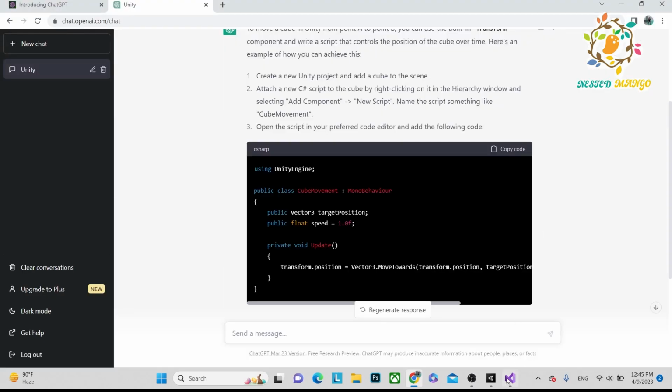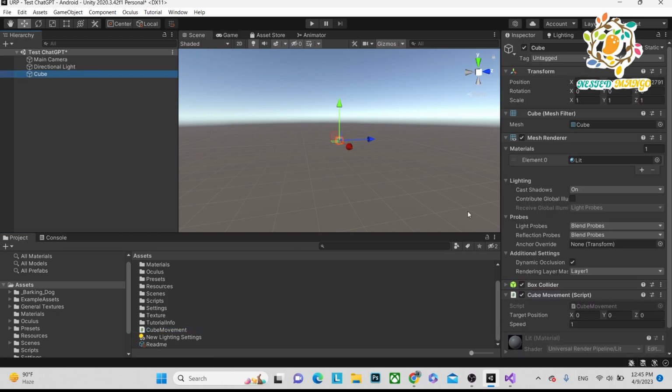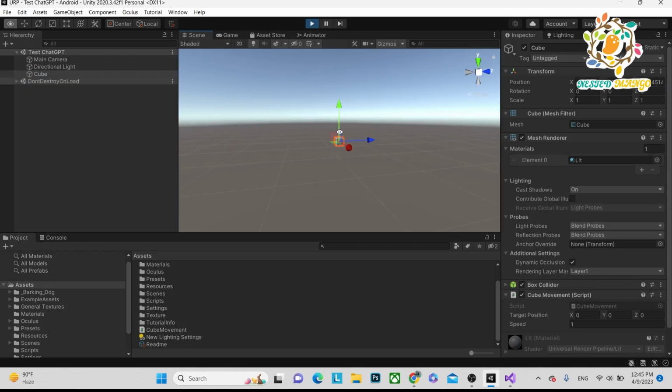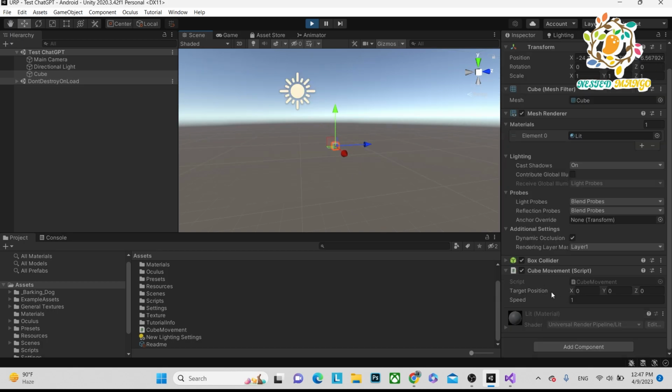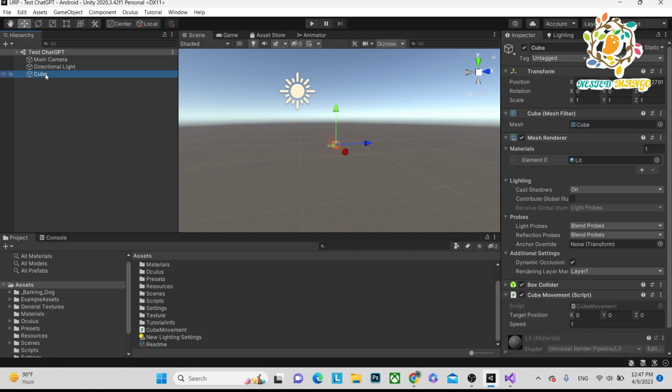Let's suppose we have added the code on this, and let's run it and see what behavior it shows. So where is the cube? You can see the cube is moving. Wow, perfect. The cube is moving, and this is the target position. I have not mentioned anything, so it's just going towards 0, you can see. And this is the speed, so we can increase and decrease the value. But at some point it is important to have knowledge of Unity.